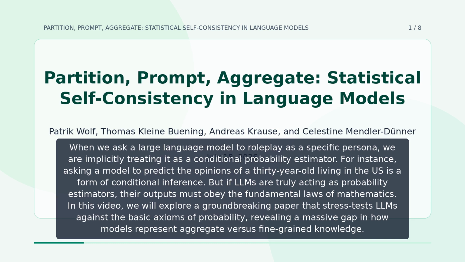When we ask a large language model to roleplay as a specific persona, we are implicitly treating it as a conditional probability estimator. For instance, asking a model to predict the opinions of a 30-year-old living in the US is a form of conditional inference. But if LLMs are truly acting as probability estimators, their outputs must obey the fundamental laws of mathematics.